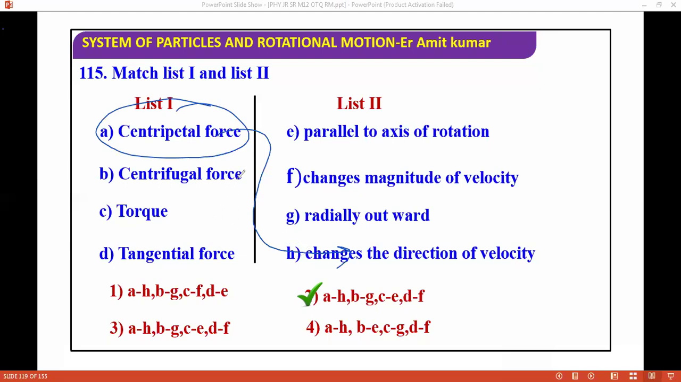Now I'm talking about centrifugal force. Centrifugal force is radially outward. No issue in it. I'm talking about torque. Torque is parallel to the axis of rotation. No issue in it. Now I'm talking about tangential force. Tangential force changes the magnitude of velocity. It's a very good, normal question. Anyone can do this question if you know the basics. Definitely you can solve these questions. Next question, I'm moving ahead.